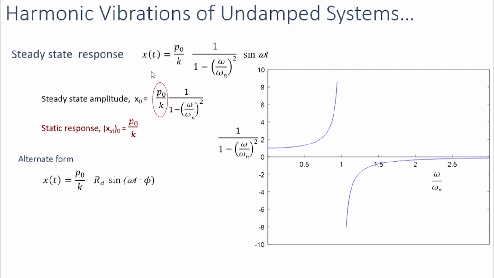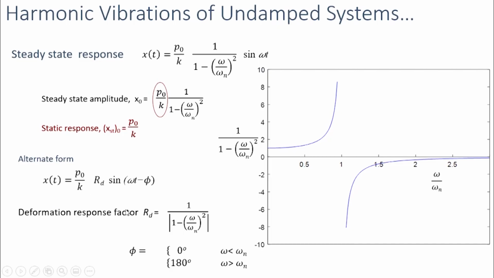Now we can represent the steady state response in an alternative form like this: P naught by K, a factor Rd, and a sine function of omega t minus phi. Phi is a phase angle. We can define this factor Rd as the deformation response factor, and its value is the amplitude of this factor, that is 1 divided by the modulus of (1 minus frequency ratio squared).